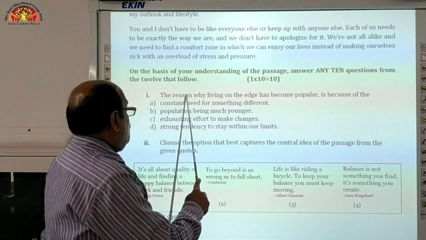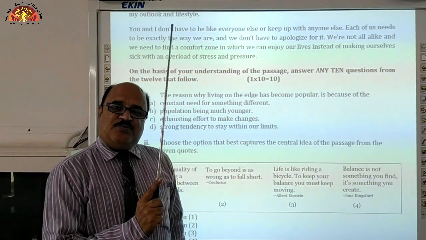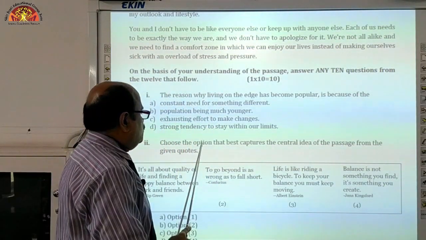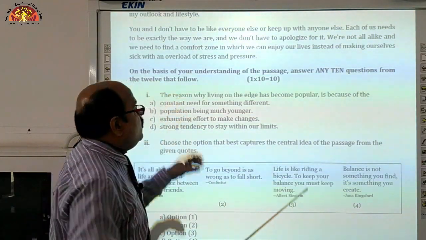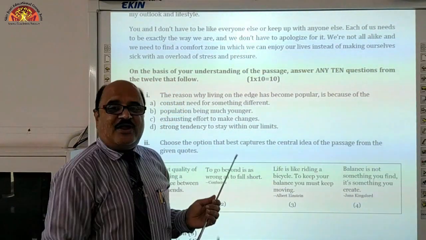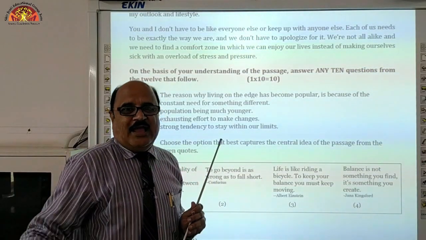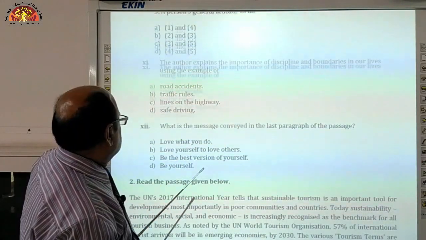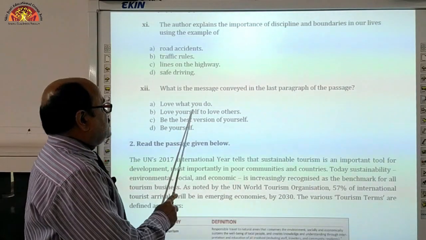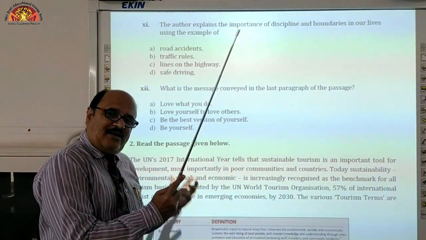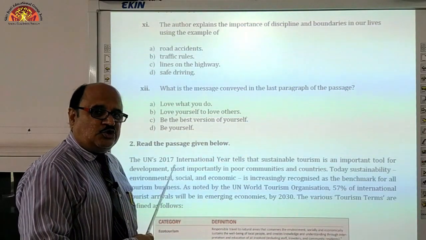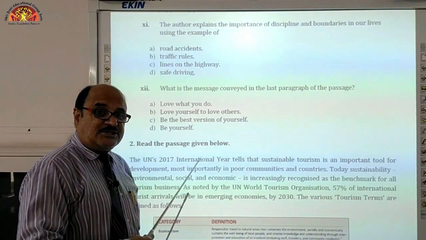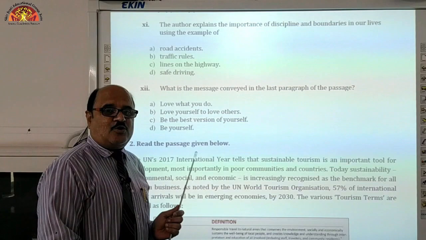You will be able to pick out the one correct option only when you have gone through the passage very carefully. Otherwise, it may be difficult for you. Here you can see 12 questions are there and you have to attempt any 10 of your own choice. Next, switch to question number 2 of the same Section A, the next unseen comprehension.